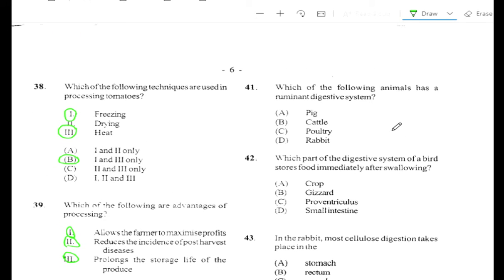Alright, question number 41. Which of the following animals has a ruminant digestive system? Alright, so ruminant here, the best answer is B. So pig would have a simple stomach. You don't normally call cattle cow, but the cow is a female cattle, alright? The poultry will have a simple stomach, a simple digestive system or monogastric digestive system. The rabbit would be a hindgut fermenter. Alright, so the answer is B.